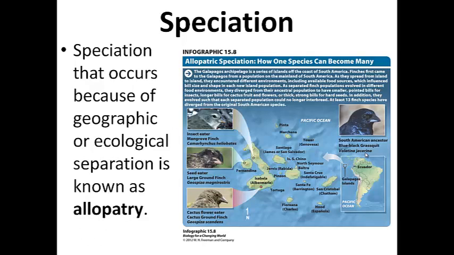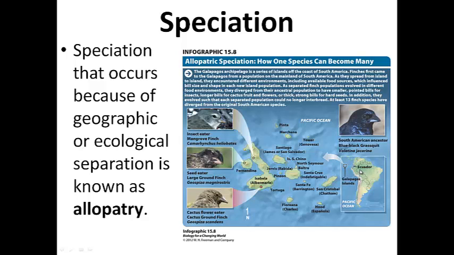Speciation typically occurs in an allopatric manner, known as allopatry. Allopatric means in different locations. Allopatric speciation occurs when, for instance, here we have South America, and here we have the Galapagos Islands.